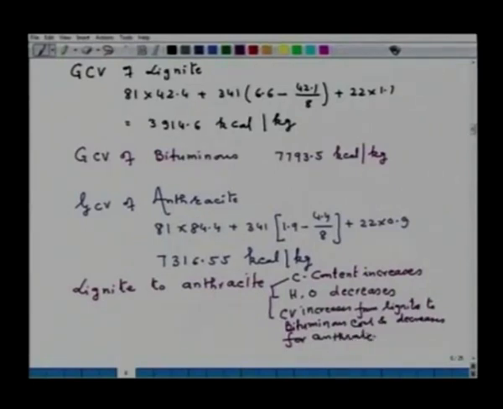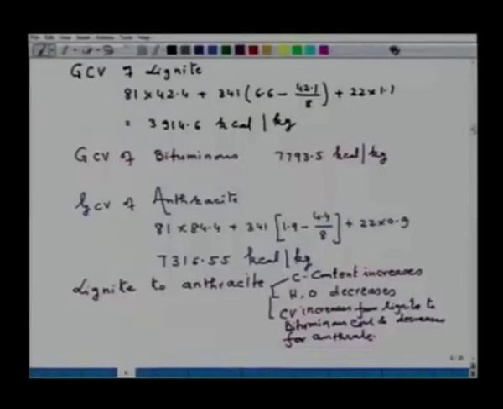Do you know why? If you see the analysis, you will find that the anthracite has a lower percentage of hydrogen as compared to bituminous coal, and therefore, in the anthracite the calorific value is slightly lower than that of bituminous coal.